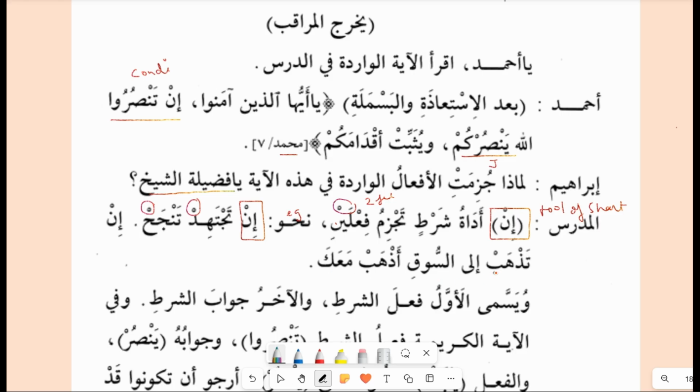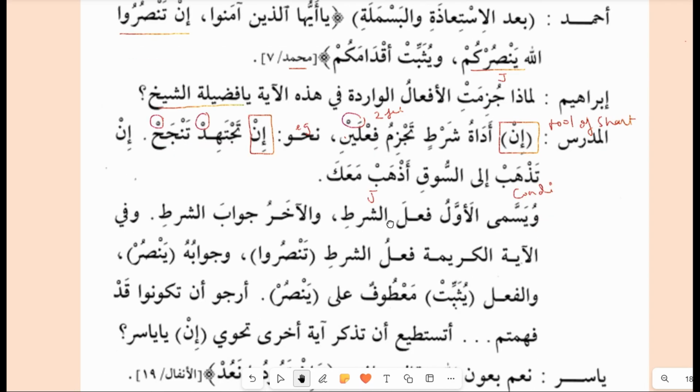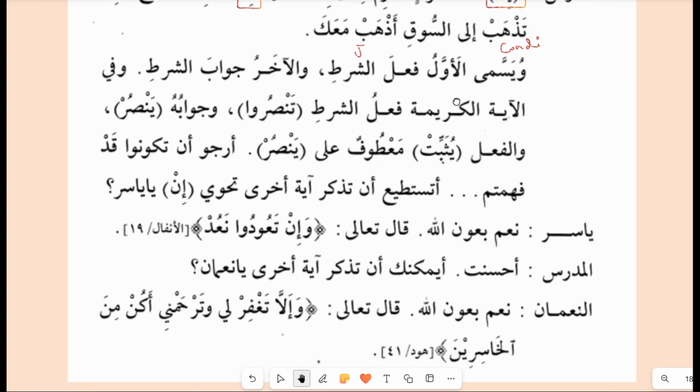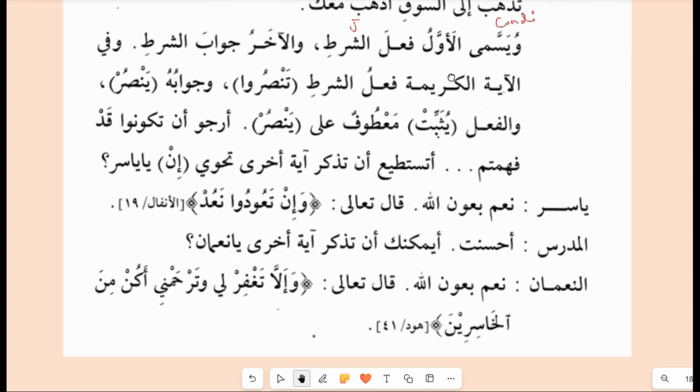If you go to the souk, our condition is if you go to the souk, I will come. This is the jawab. أذهب معك. I will come with you. So now he says ويسمى الأول. Now the teacher further explains ويسمى الأول فعل شرط. So the first fail is called fail shart.